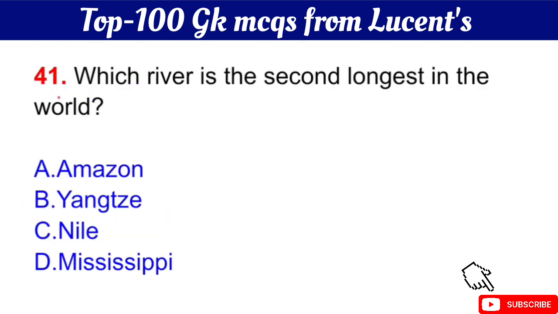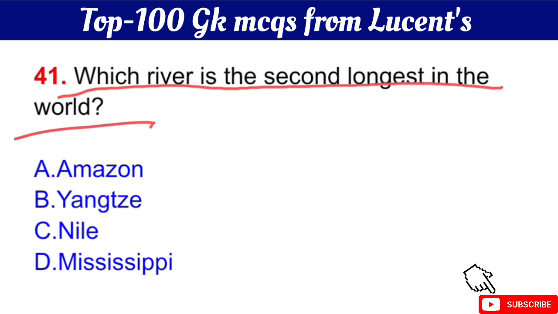Question number 41 is which river is the second longest in the world? Your question is which river is the second longest in the world? The right answer is option B, Yangtze. Okay.